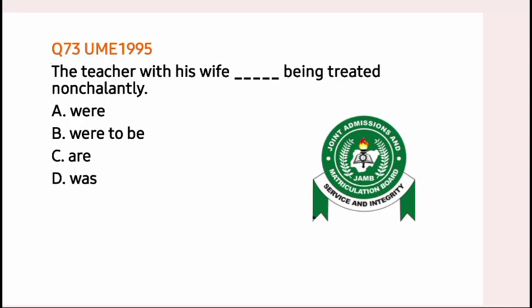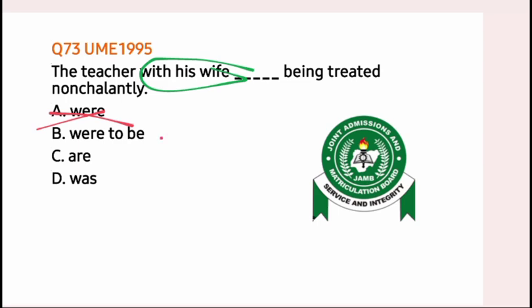Question 73, UME 1995. The teacher with his wife being treated nonchalantly. A, were; B, were to be; C, are; D, was. Now the teacher is the subject. With his wife is that accompanying element that we are not going to consider. Because the teacher is singular, let's see the correct option. Were is plural, it is wrong. Let's erase were. Option A is wrong.